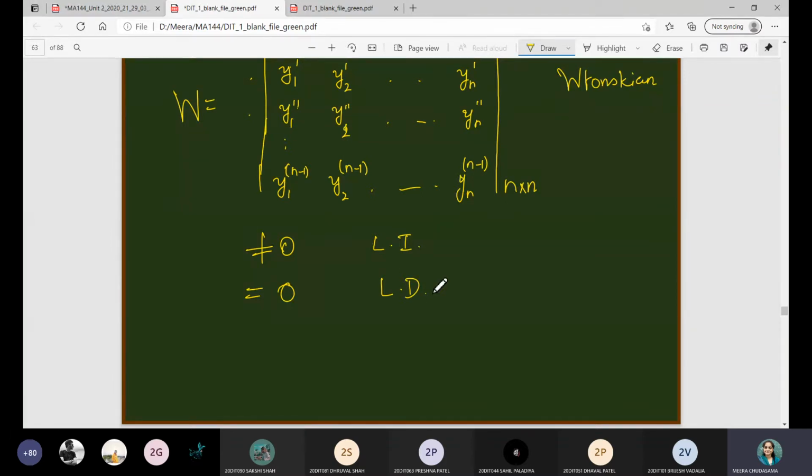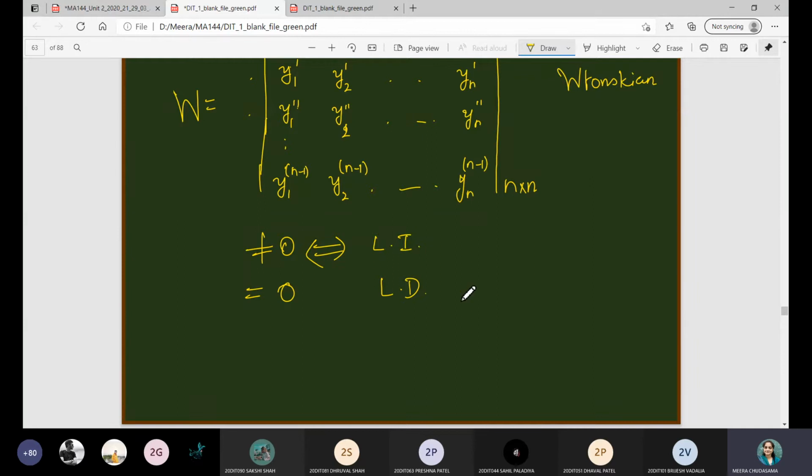If it is not equal to 0, you can directly say they are linearly independent. If it is 0, it is linearly dependent. This is actually a necessary and sufficient condition for the functions to be linearly independent.